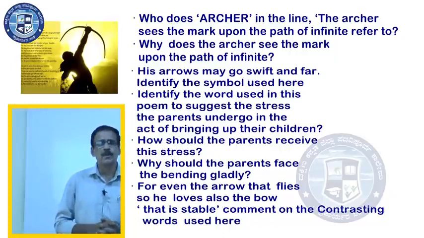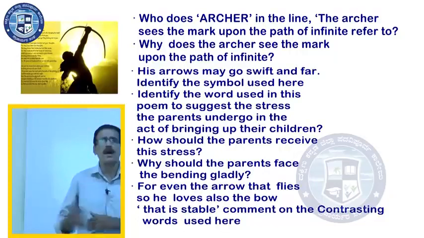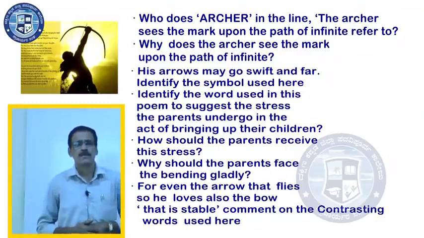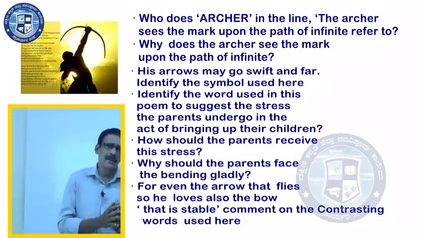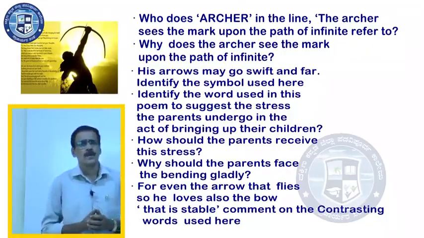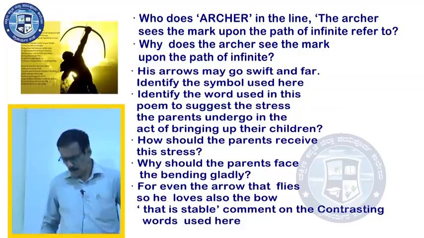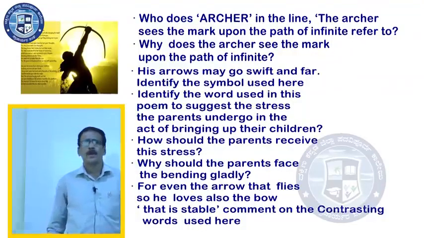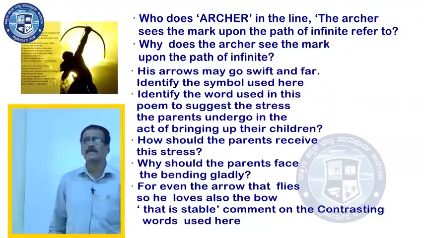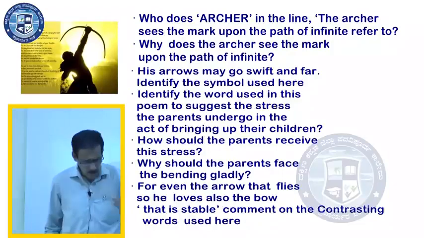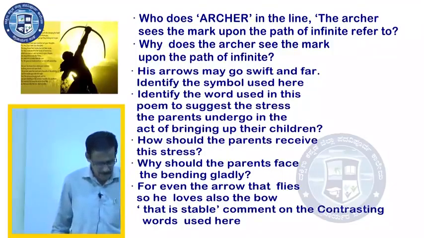Poets use roses as a symbol for love, the word darkness as a symbol for death, the word light as a symbol for opportunity, like that and like that. So here the symbol used by the poet is arrows. Before we go to the next line, let us have a quick look at the previous line.